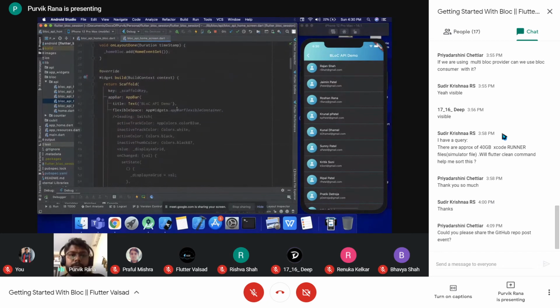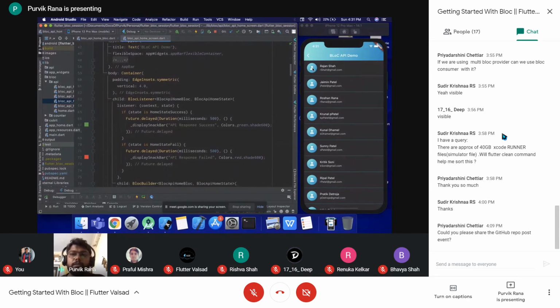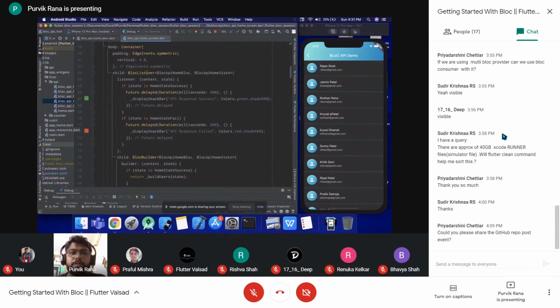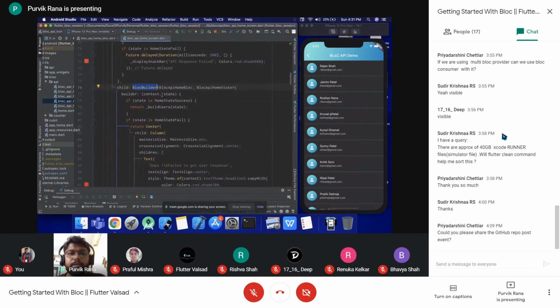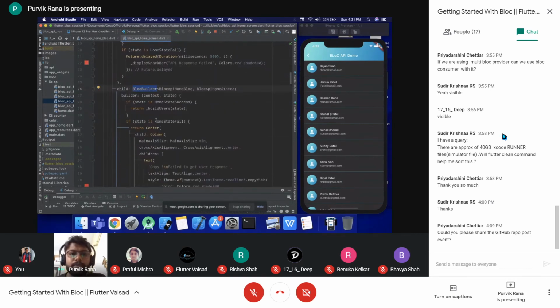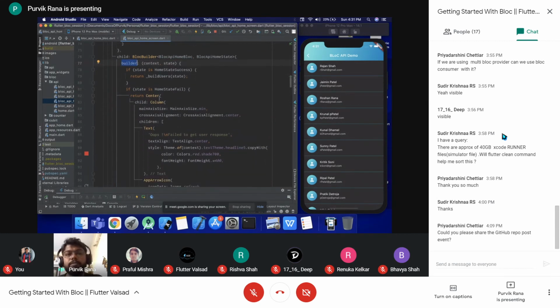Talking about the UI part, we have a scaffold, app bar is there, then the container is there only for providing the padding. We have the block listener first, and we have the block builder. Inside the block builder, I will go with the block listener later. For the UI part, block builder has two things. One is the block, another is the state that the block is related to, and the builder function, from which, based on the state, it is returning the different UI.